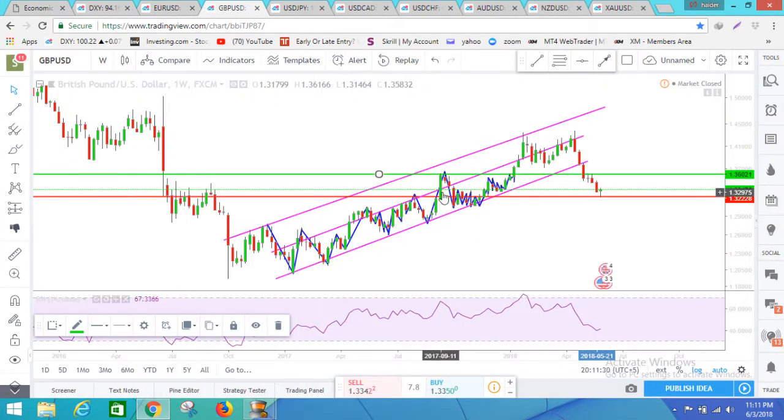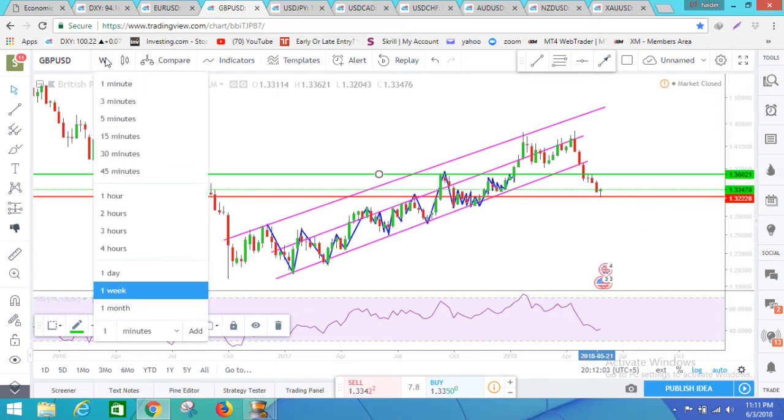Let's see GBP, and GBP is looking quite good on the weekly time frame. You can see it closed in a very good shape, and it's just indicating it's supposed to go for some price correction or even higher. So for the next week my target for GBP USD is 1.3602 and above, and if it drops again it's dropping to 1.322 and below.